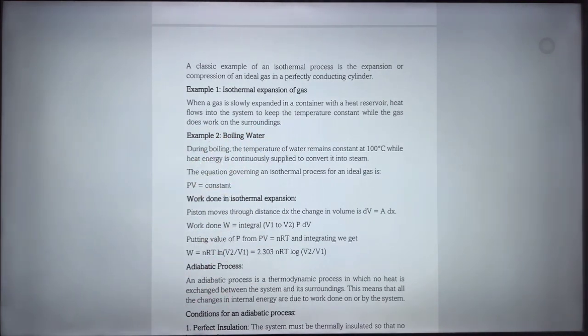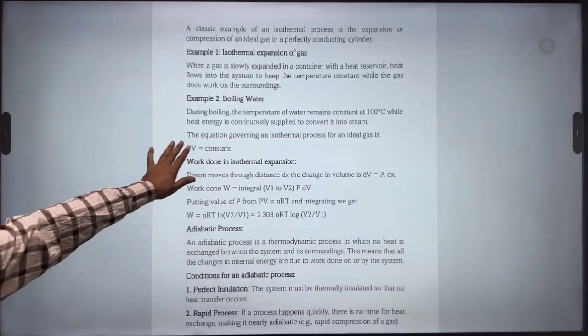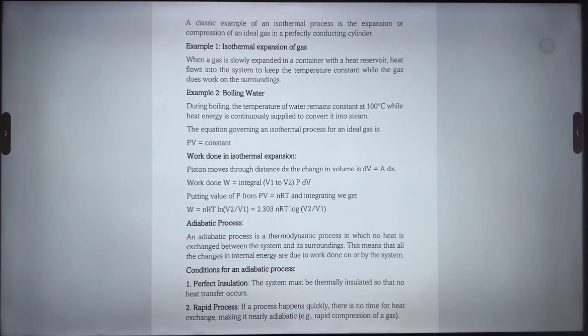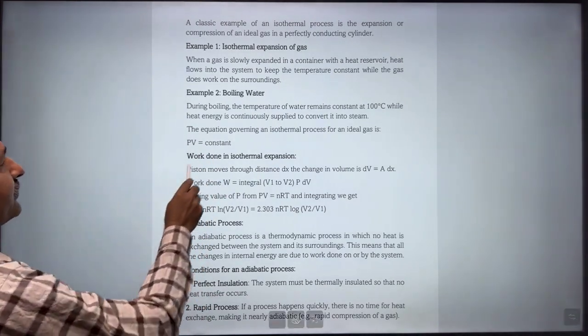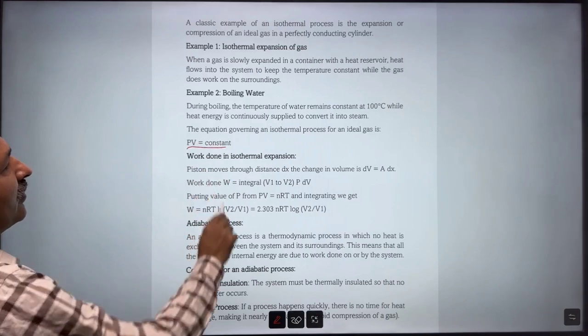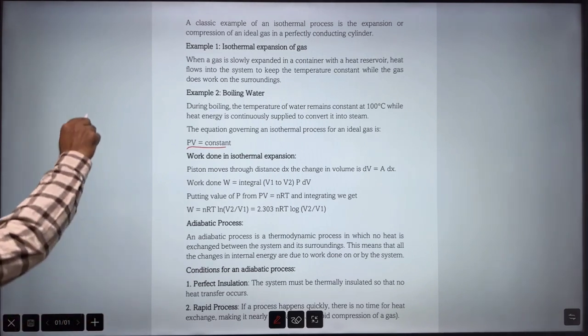Then boiling of water. During boiling, what happens? If there is a state change, heat is supplied, but temperature will remain constant. Then the equation governing an isothermal process for an ideal gas is given by PV equal to constant, or PV equal to nRT. Now we are going to see work done in isothermal expansion.